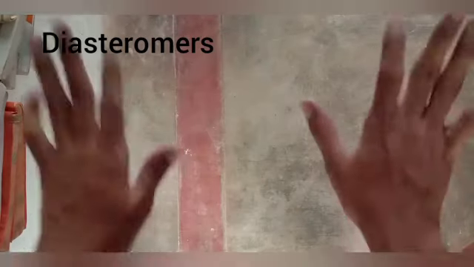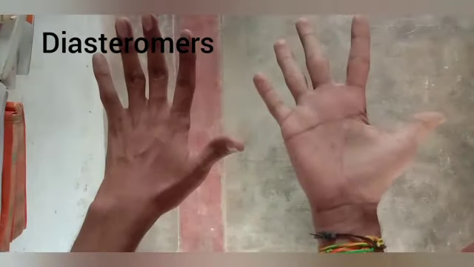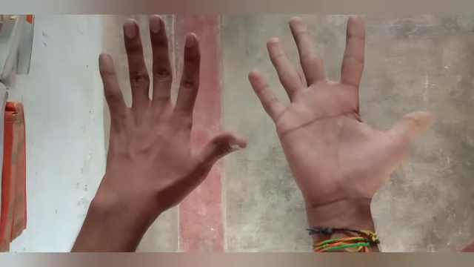Diastereomers. If you consider these two hands, these are non-mirror images and non-superimposable. So these types of compounds are called diastereomers.